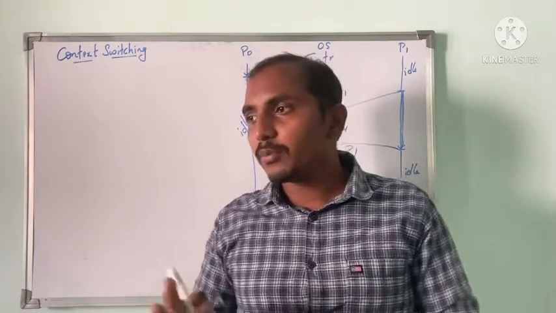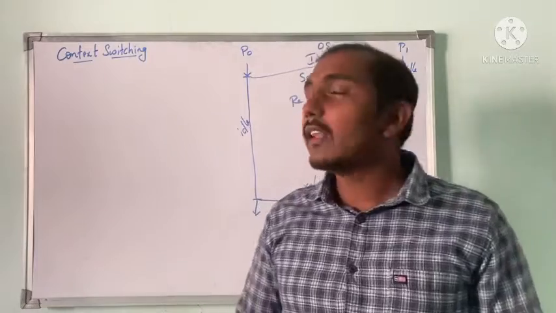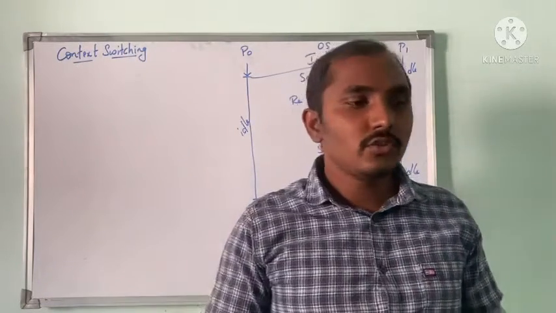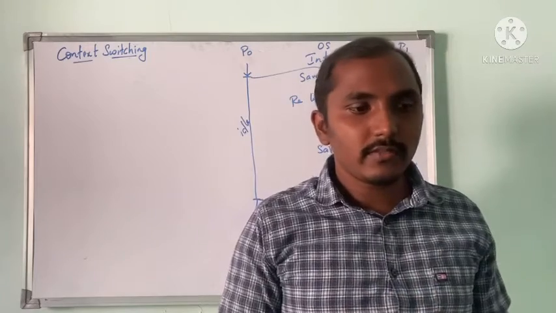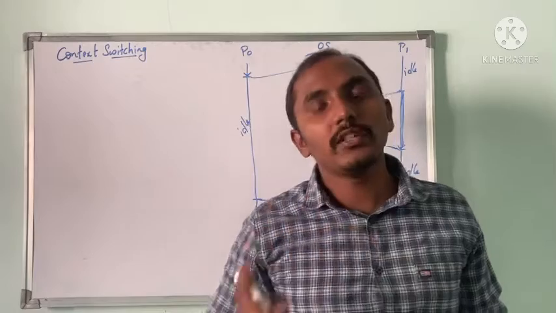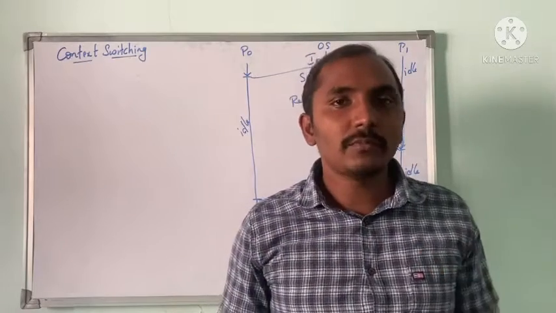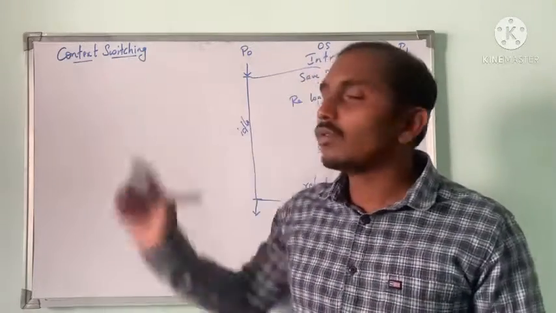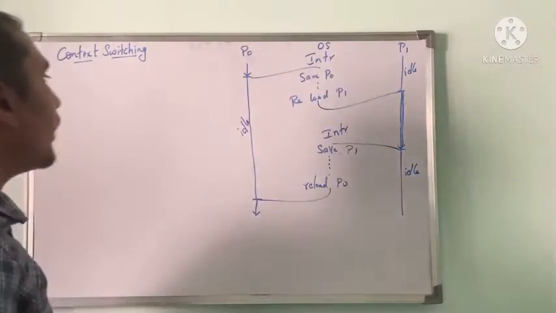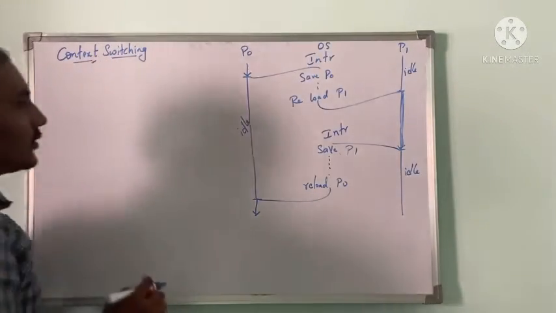When you have these 3 processes to be executed, we have the concept called switching. Switching, I told you, is once you stop the executing process, if process 1 is executing, I stop that and try to execute the other process. So we are switching from one process to another process. That concept is called switching. To do that, we'll be using a concept called context switching.